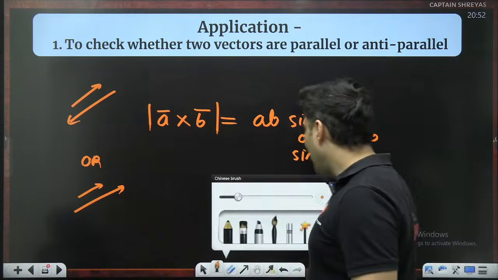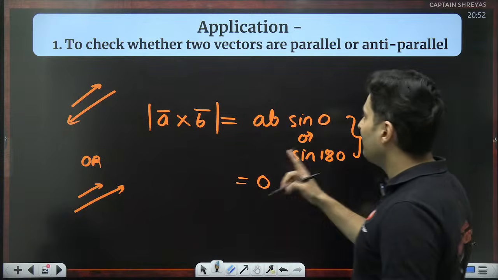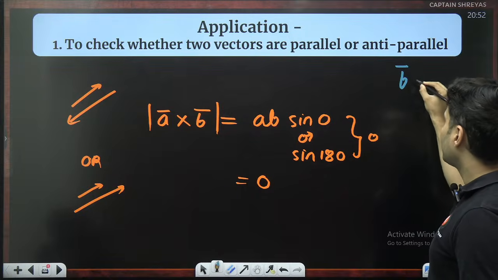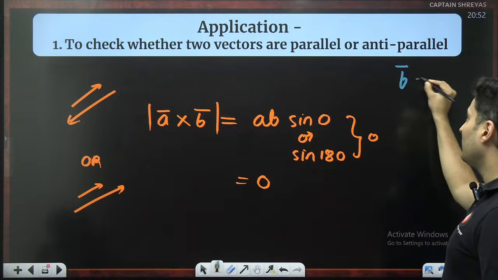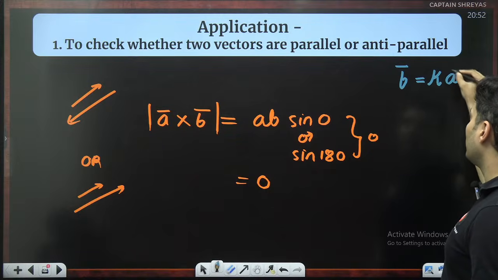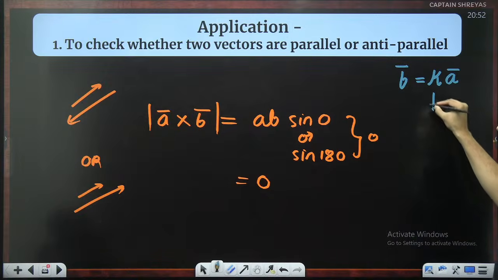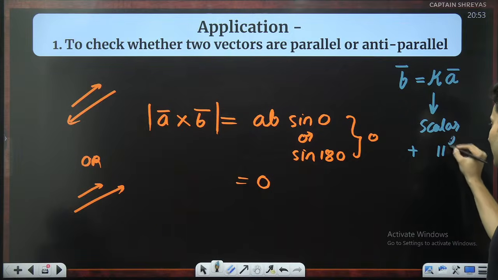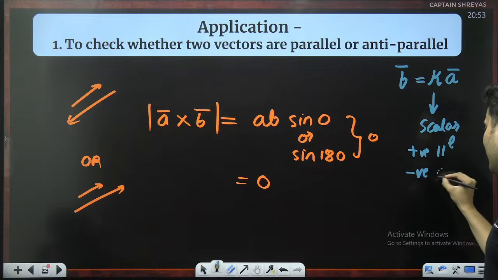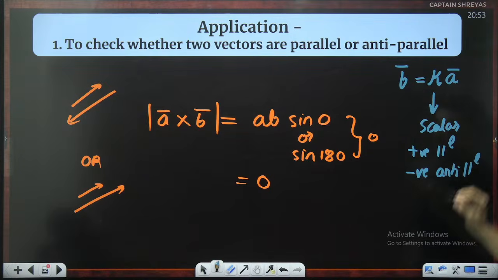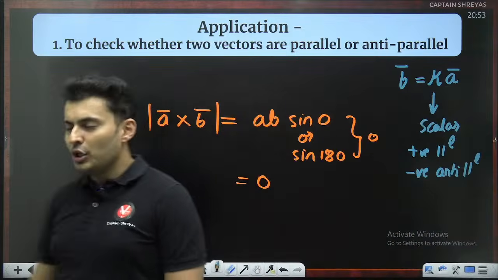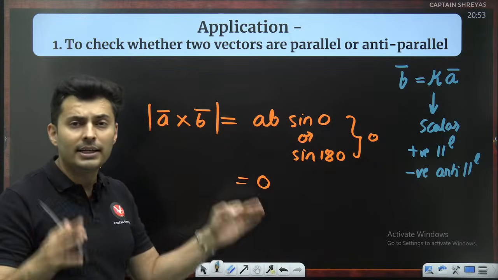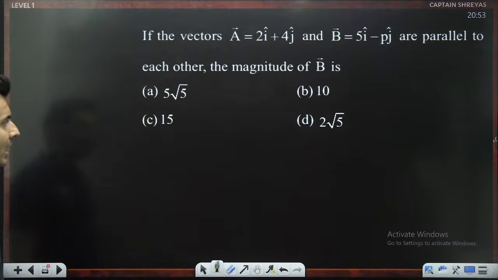So whenever the vectors are parallel or anti-parallel, you will see their cross product will be 0. But more than that, I feel you should remember that whenever the vectors are parallel or anti-parallel, then vector B will be some scalar number of times of A. If it is positive, it is parallel. If it is negative, it is anti-parallel. As simple as that. You don't even have to use the cross product because finding the cross product is generally a tedious task. Let me explain this to you with an example.